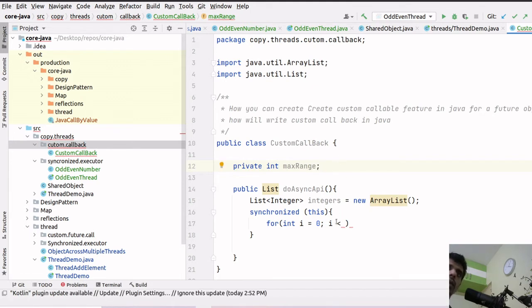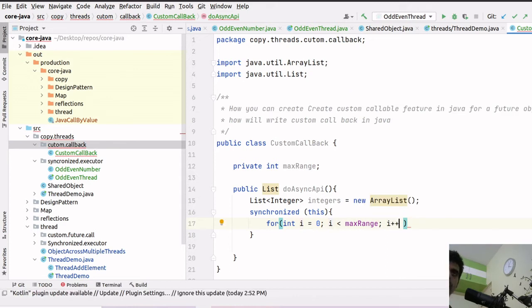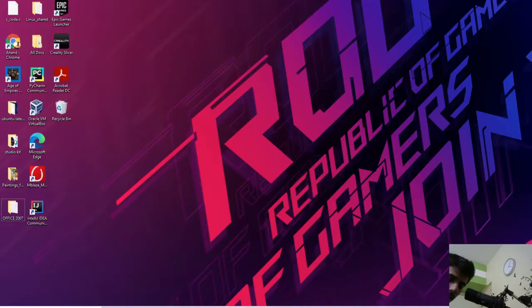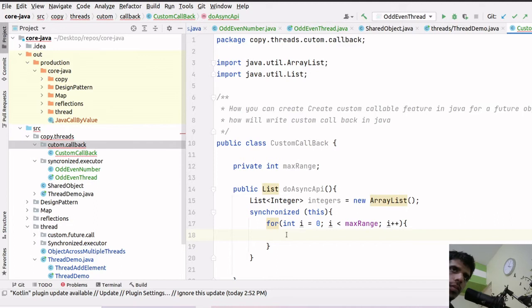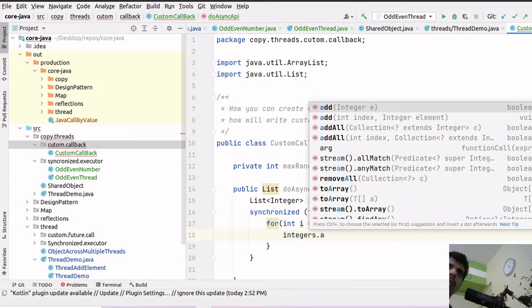So i less than max range, i plus plus, right? And what we will be doing is just we will add integers dot add i.